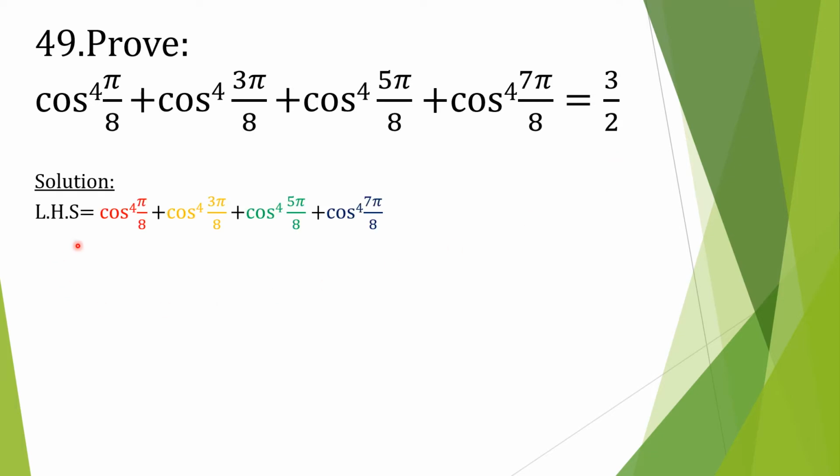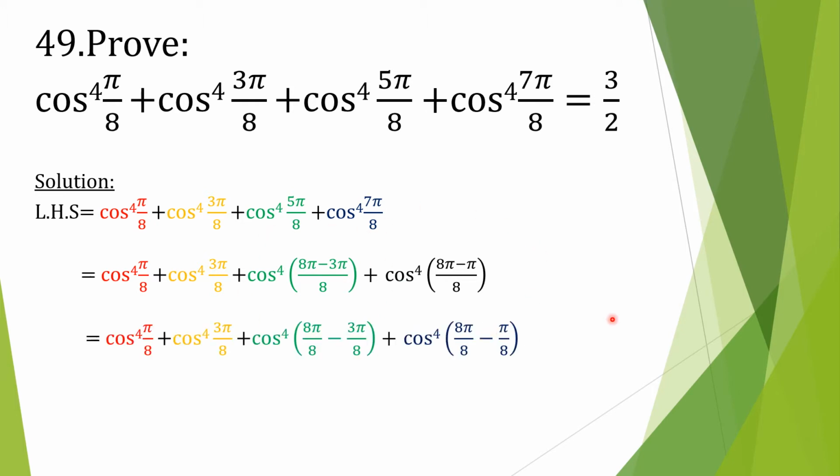Left hand side, we have copied left hand side as it is. In next line, what we will do is we will change this 5 pi as 8 pi minus 3 pi and 7 pi as 8 pi minus pi. Why are we doing this? Because we want to change 5 pi in terms of 3 pi and 7 pi in terms of pi. That's why we have done this line over here. Thereafter, we'll split the LCM. That is clear to you. We have split the LCM and then we'll simplify. 8 and 8 cancel, so we are left with pi. Here also 8 and 8 cancel, so we are left with pi.